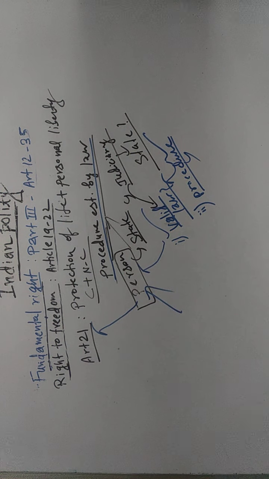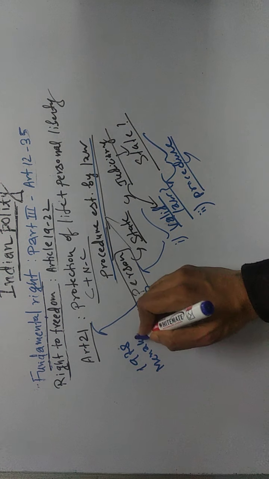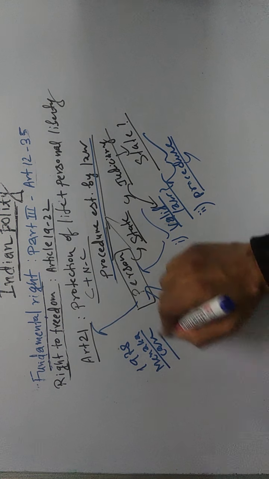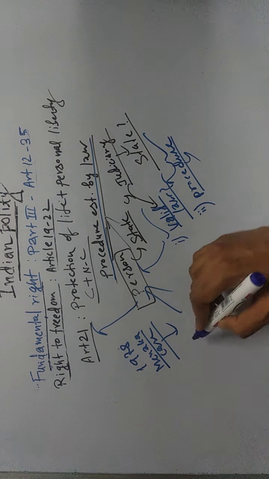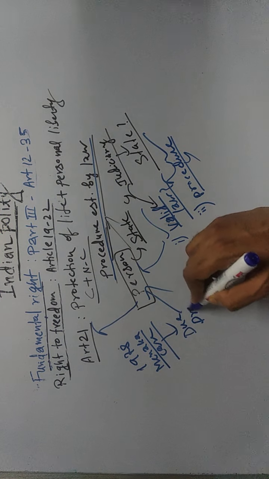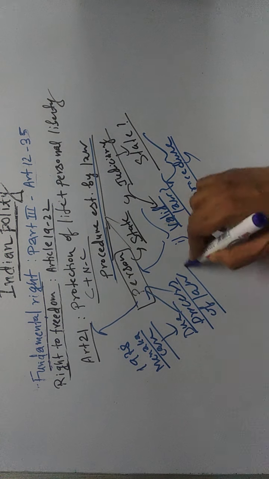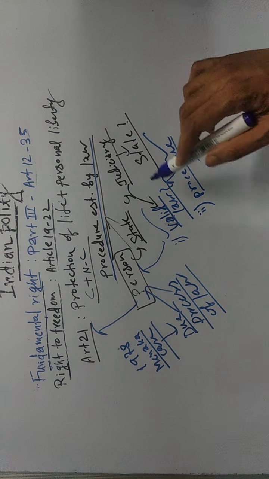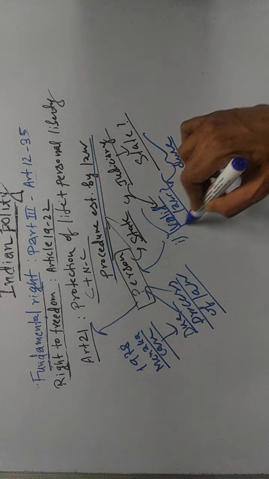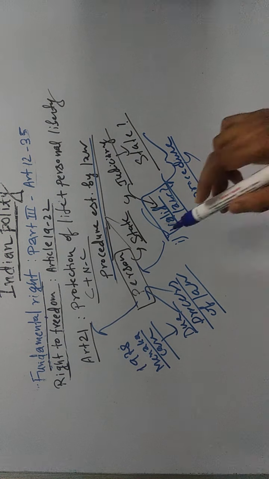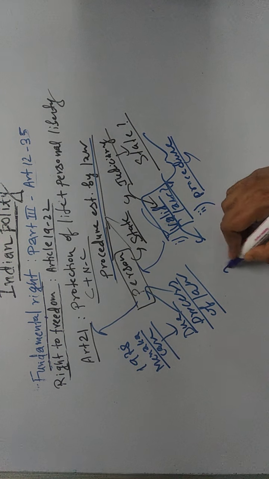But in 1978, after the Maneka Gandhi case, the situation has changed. Now in India, along with procedure established by law, we follow due process of law. And what is the meaning? That means now the judiciary will see another thing. And what is that thing? Whether the law under which this person's Article 21 has been snatched, whether this law is reasonable or not.